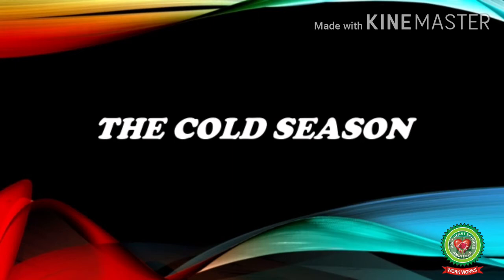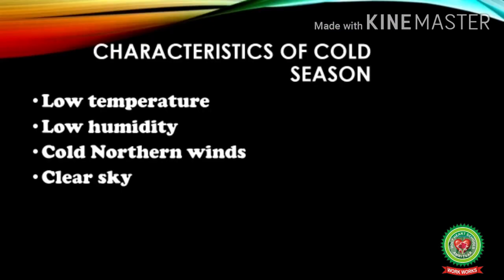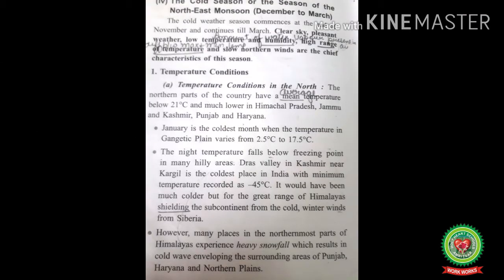If we think of the cold season, the things that strike our mind are hot soups, warm clothes, fog, enjoying bonfires, and dry fruits. But according to geography, the cold season can be characterized by low temperature, low humidity, cold northern winds, and clear sky. So students, let's start with our topic today, the cold season or the season of northeast monsoons, December to March. The cold weather season commences, means starts, at the end of November and continues till March.